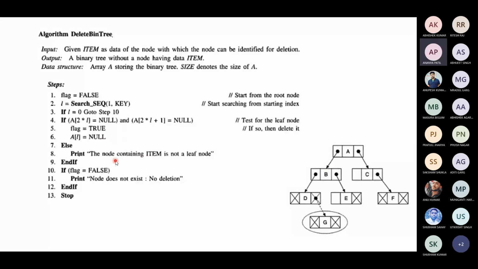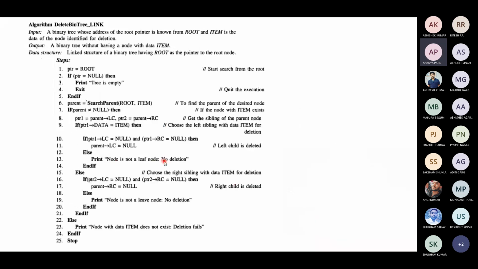Else, the node containing item is not a leaf node. This is deleting a leaf node. For deleting a leaf node, you keep searching for the element until the leaf node is having null. After reaching that location, you verify the node is there or not, then you make the flag true and make that location null. So this location will become null, and this location will become null. Likewise in a linked list, the same thing.